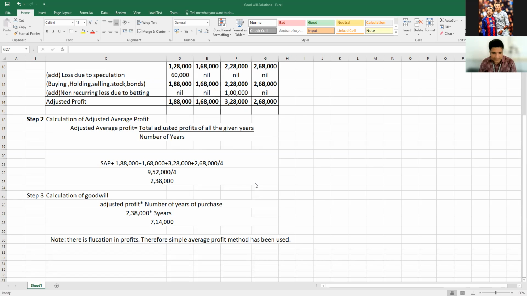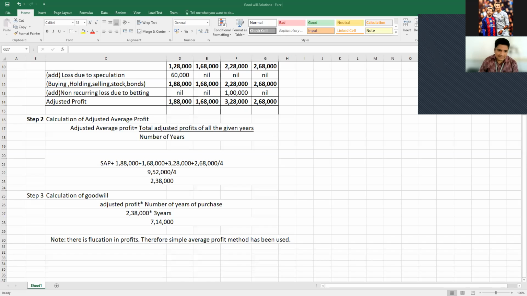So what are the two methods in step number 2? Which are those? A and B: the simple average method and then the adjusted average method. When are you going to use the adjusted average method? See, the simple average method is used when there's a fluctuation in the profits. Okay, weighted average profit method.